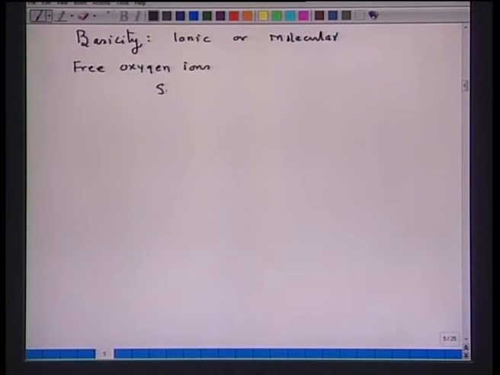For example, if I write SiO2, it will take 2 O2 minus ions to make SiO4 4 minus. Similarly, if I have a slag which has P2O5, that will take 3 O2 minus ions to give us 2 PO4 3 minus. If we now further add oxygen ions, then the oxygen ions will be free.